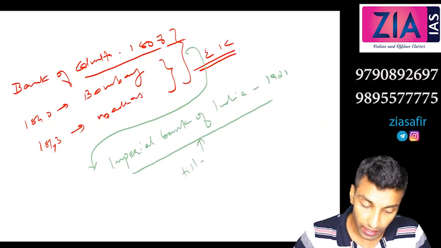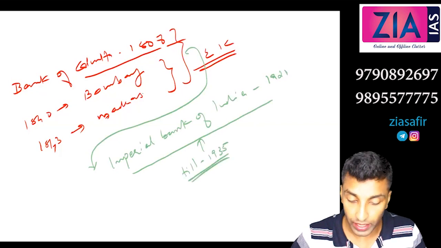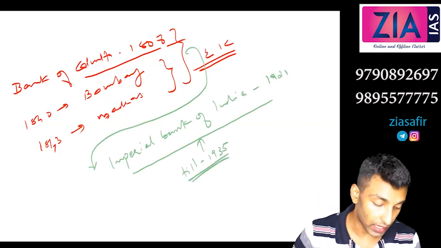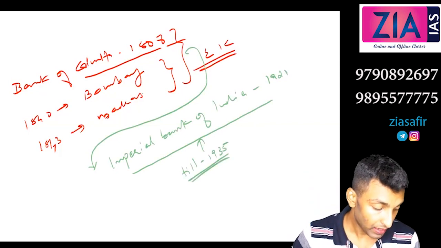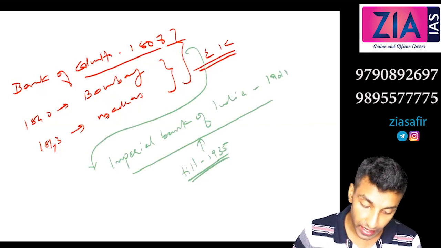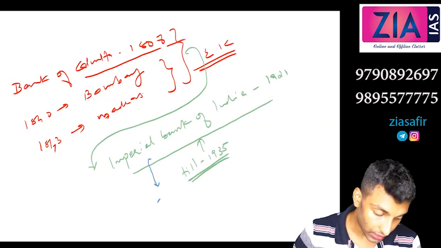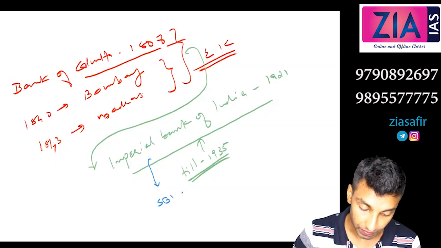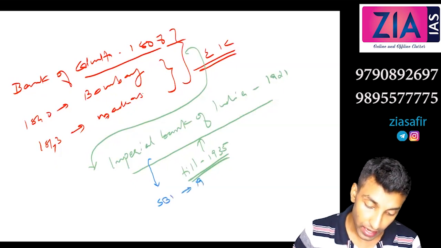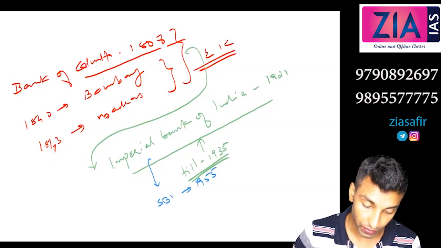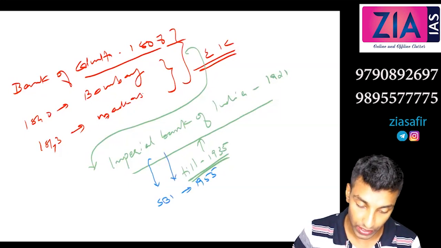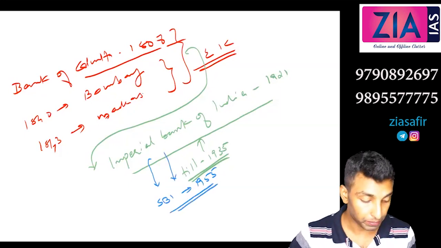Before RBI means till 1935. So till 1935, this bank was serving as the central bank. After independence, this was restructured into SBI in 1955. So Imperial Bank of India was restructured into State Bank of India.